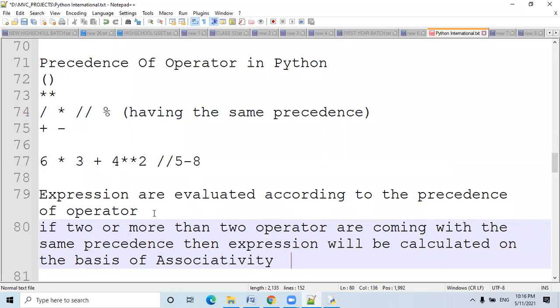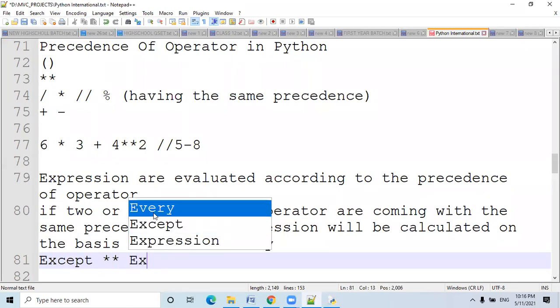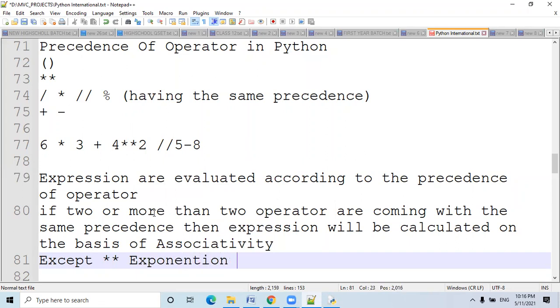Mostly all the operators have associativity left to right, except exponential. Exponential is the only operator having associativity from right to left.